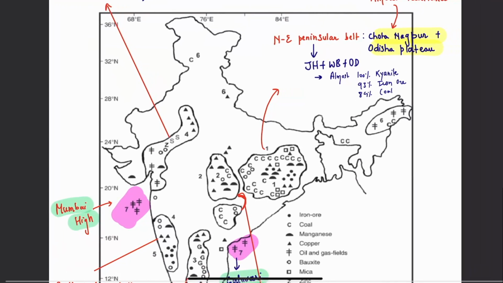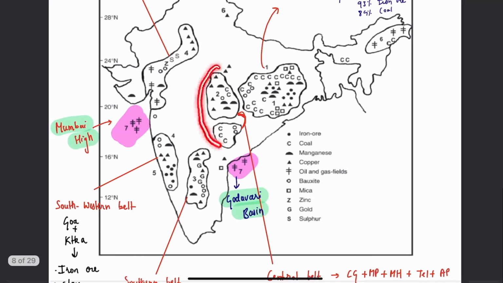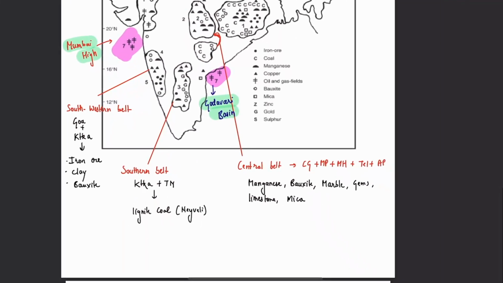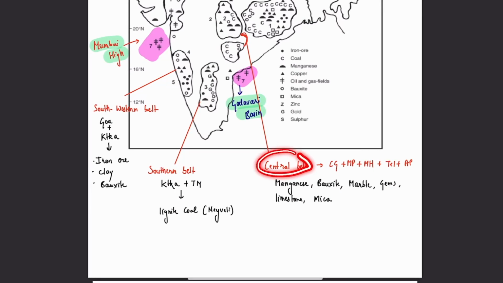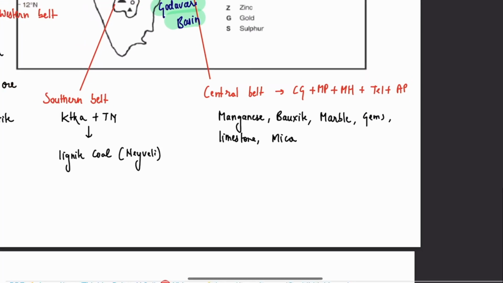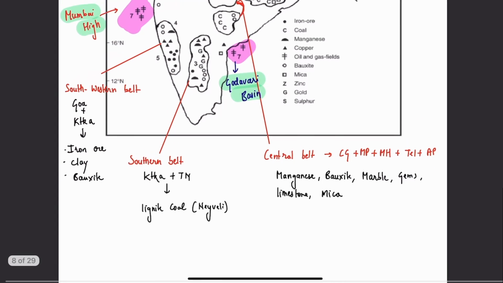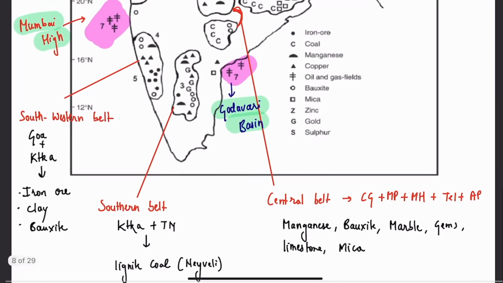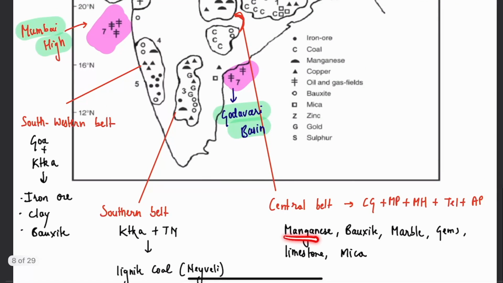Then, after that, the second one, this particular region, is the central belt. Why? Because it is in the center of the country. This central belt has Chhattisgarh, Madhya Pradesh, Maharashtra, Telangana, Andhra Pradesh, and the resources that we have in this central belt are manganese, bauxite, marble, gems, limestone, mica.